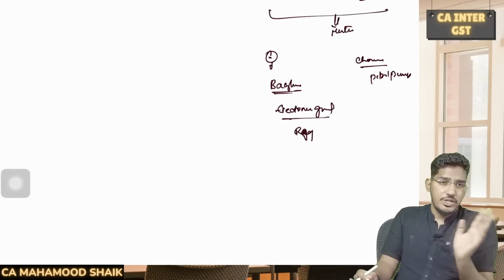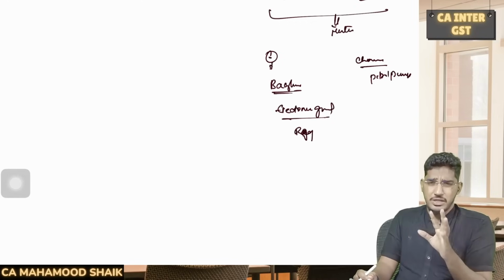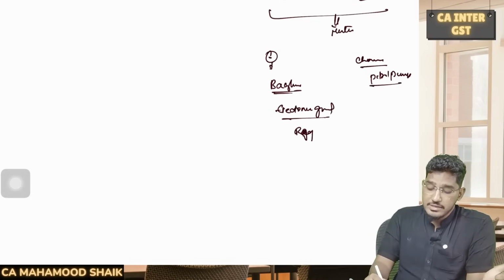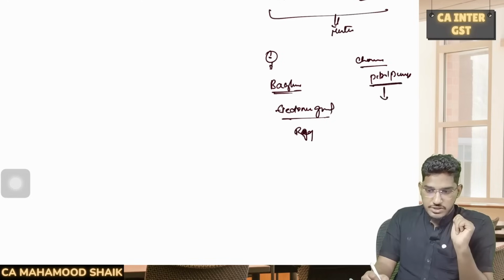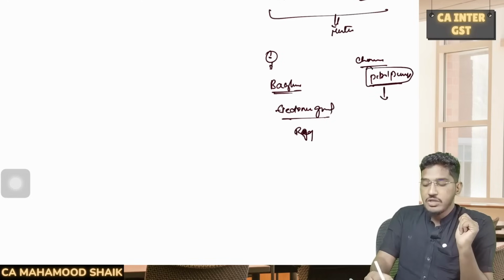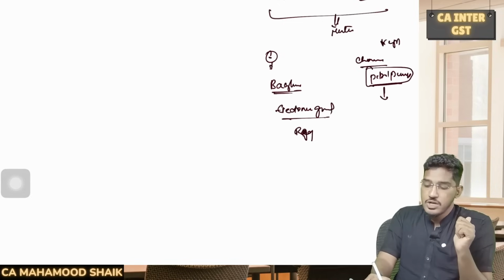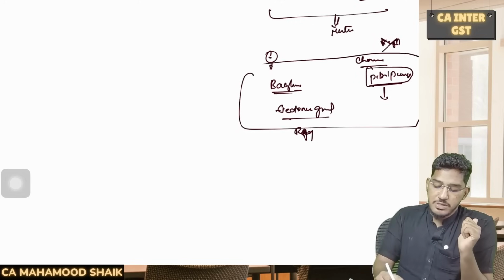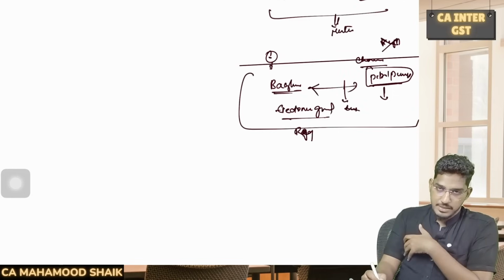Whereby he is supplying those five products which are outside of the GST purview for now, like aviation turbine fuel, high-speed diesel, motor spirit. We have those five petroleum products, not petroleum crude and all. So he is running a petrol pump in Chennai, in which he is supplying those five petroleum products which are outside of the GST purview. So for this unit in Chennai, he will not take any registration. Why? Because he is not making any taxable supply. It is a non-taxable supply. But still, these two entities will be treated as establishments of distinct persons. If any supply of goods or services is happening between them, even without consideration, still it will be deemed as supply.